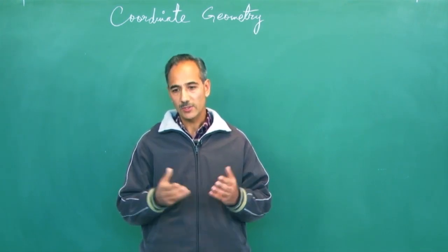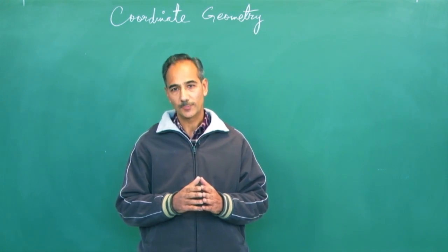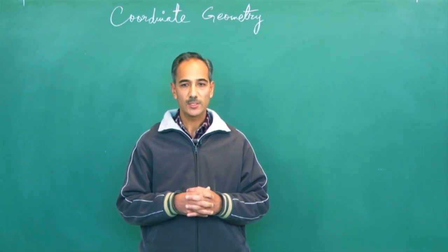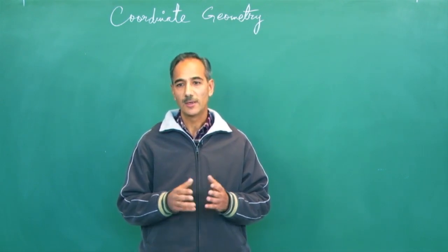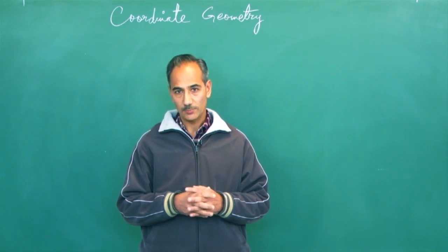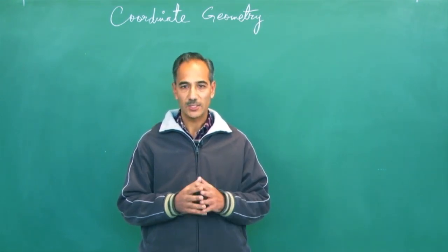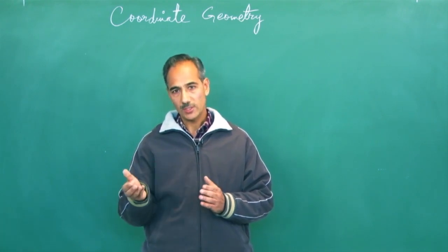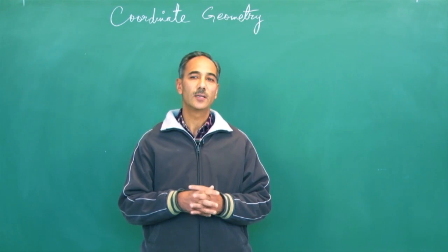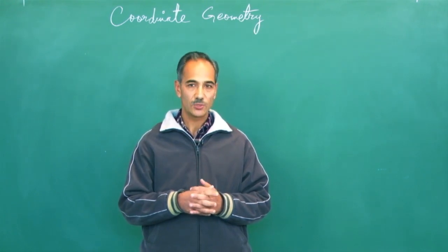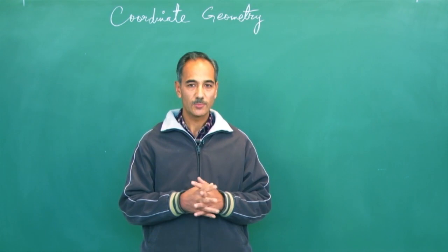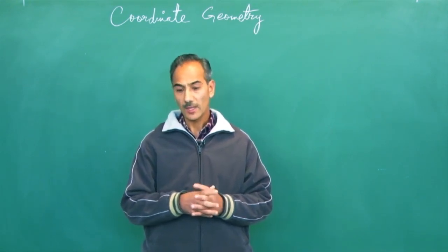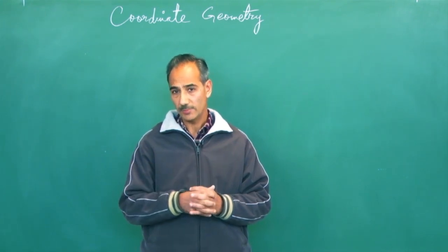When we talk about geometry, we talk about Euclidean geometry. For so many centuries, we had only Euclidean geometry. Euclidean geometry is the geometry that is based on the assumptions and the postulates put forth by Euclid, who was a Greek mathematician somewhere in 300 BC. And those geometries which are not based on the assumptions of Euclid, means Euclidean postulates, such geometries are known as non-Euclidean geometry, and coordinate geometry being one of those non-Euclidean geometries.